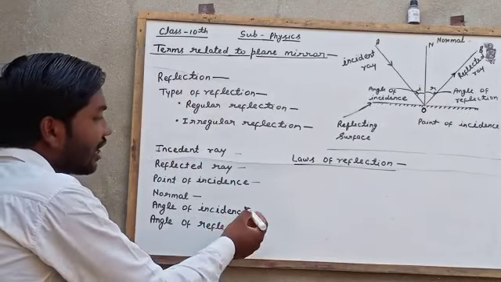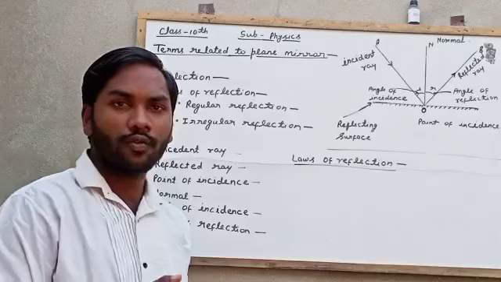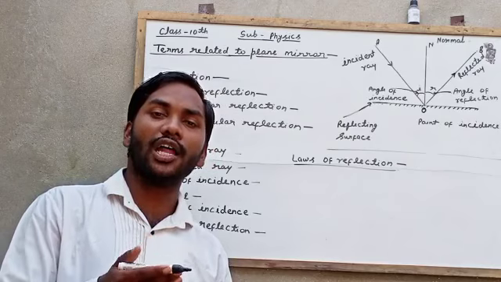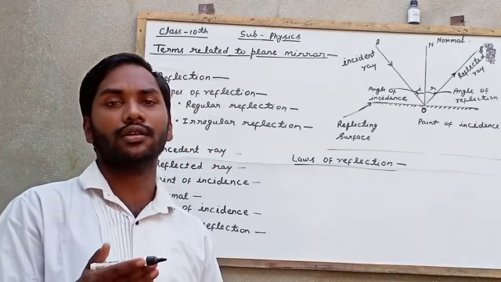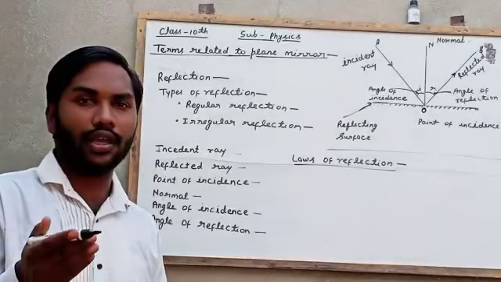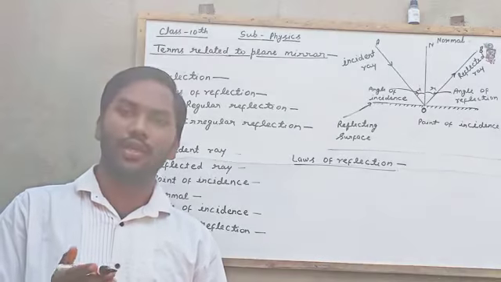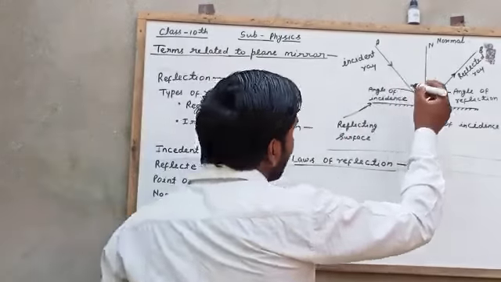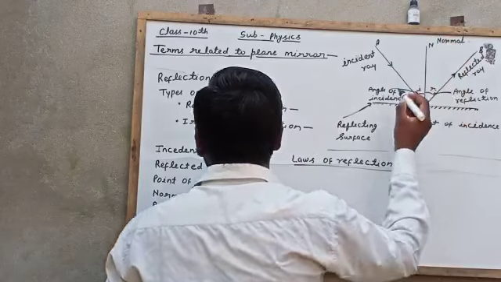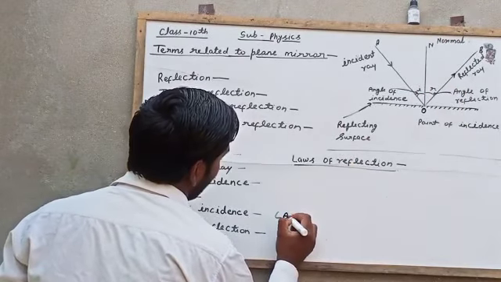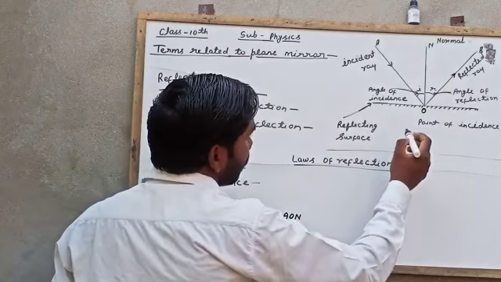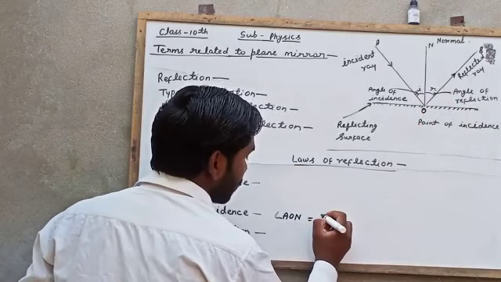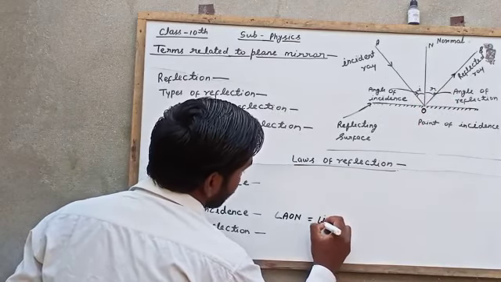After that, angle of incidence. What is the angle of incidence? The angle formed between the normal and the incident ray is called angle of incidence. In this figure, you can see angle AON, which is formed between the normal and the incident ray. It is the angle of incidence, or you can write angle I.